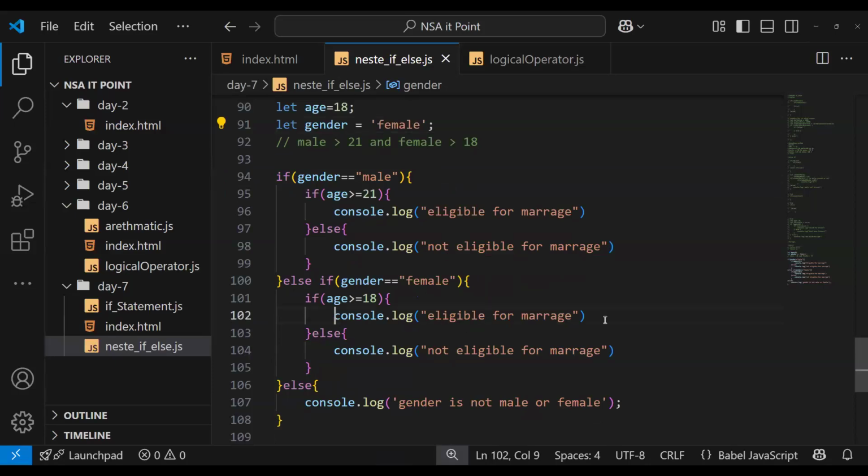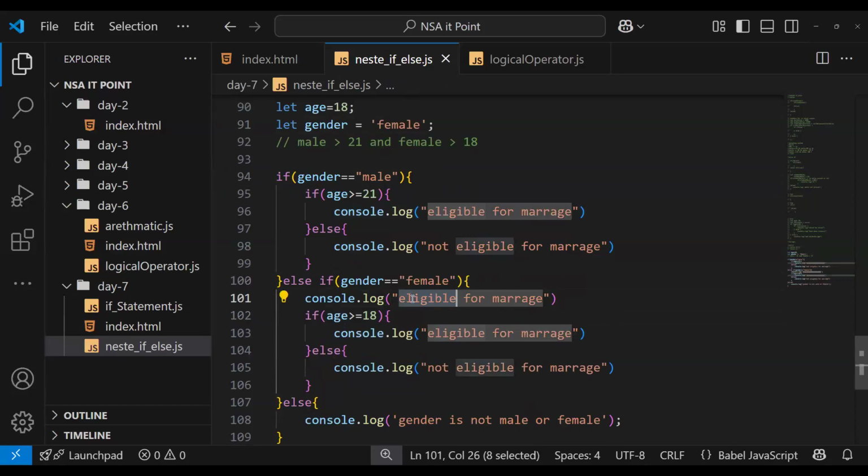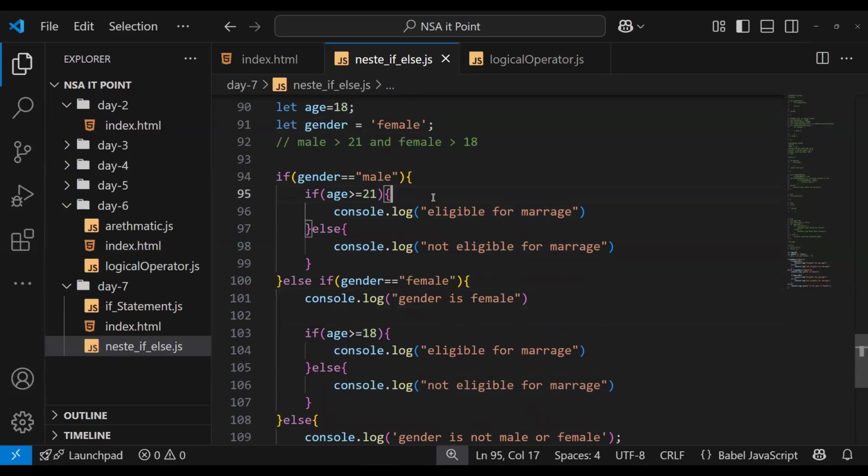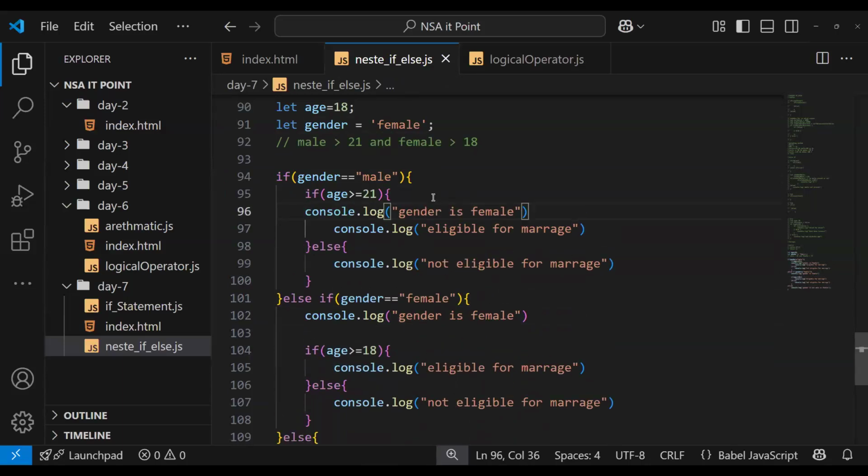We will write another console.log here: gender is female. Similarly, here there is male.